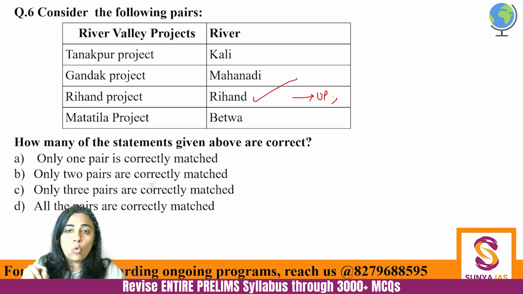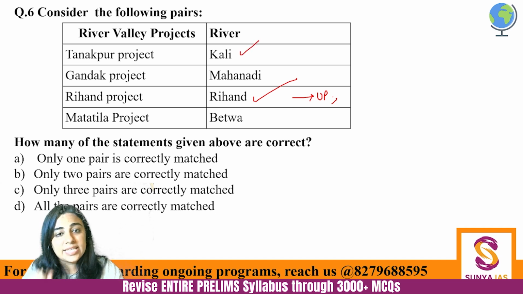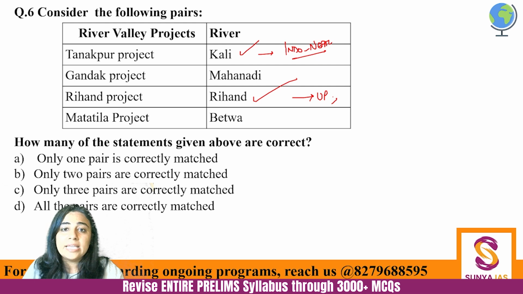And overall Tanakpur project, that is actually there on river Kali, and this river Kali is the same river because of which there was an Indo-Nepal boundary dispute. This is the same river Kali, and Tanakpur river project is there. It is there on Indo-Nepal border only. So first is correct. Then Gandak.